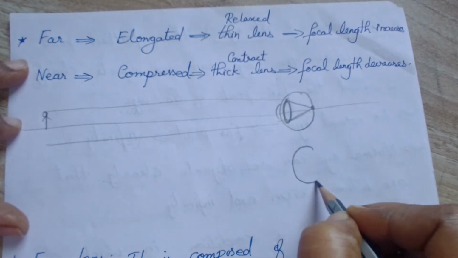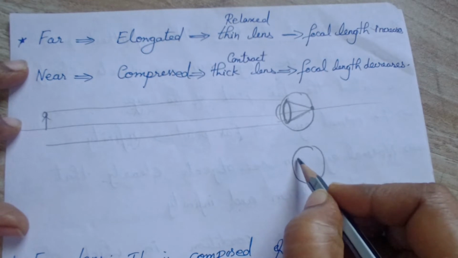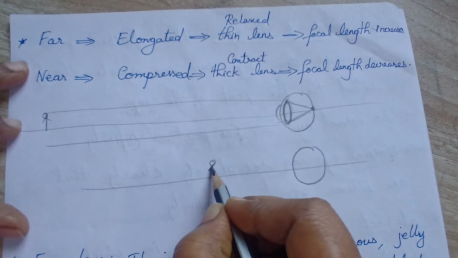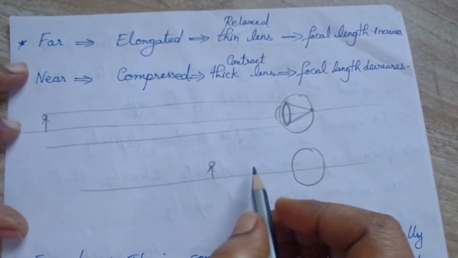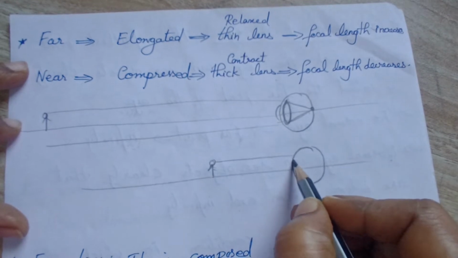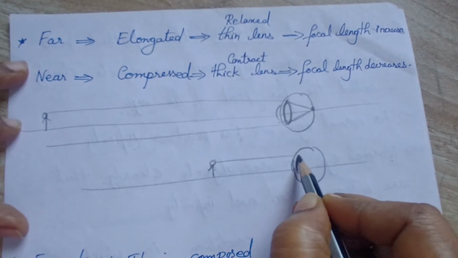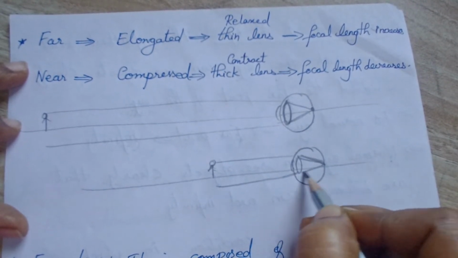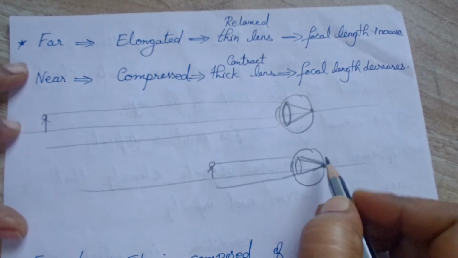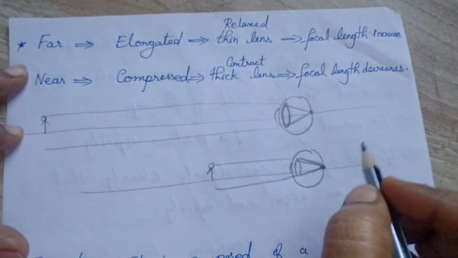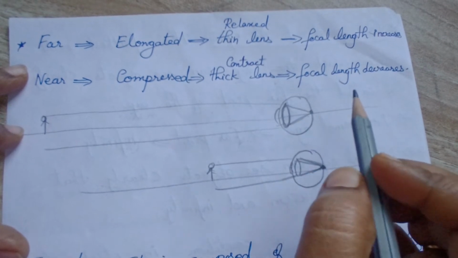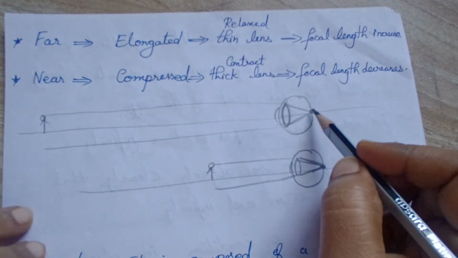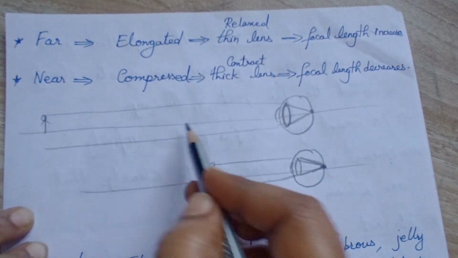In the second case, the same object is brought nearer to the eyes. Even then it is able to converge, and you are able to get the image at this point, right. How is that possible? You know that this focal length is constant, right? If the focal length is constant, how will the image be formed on the retina even when the object distance differs?